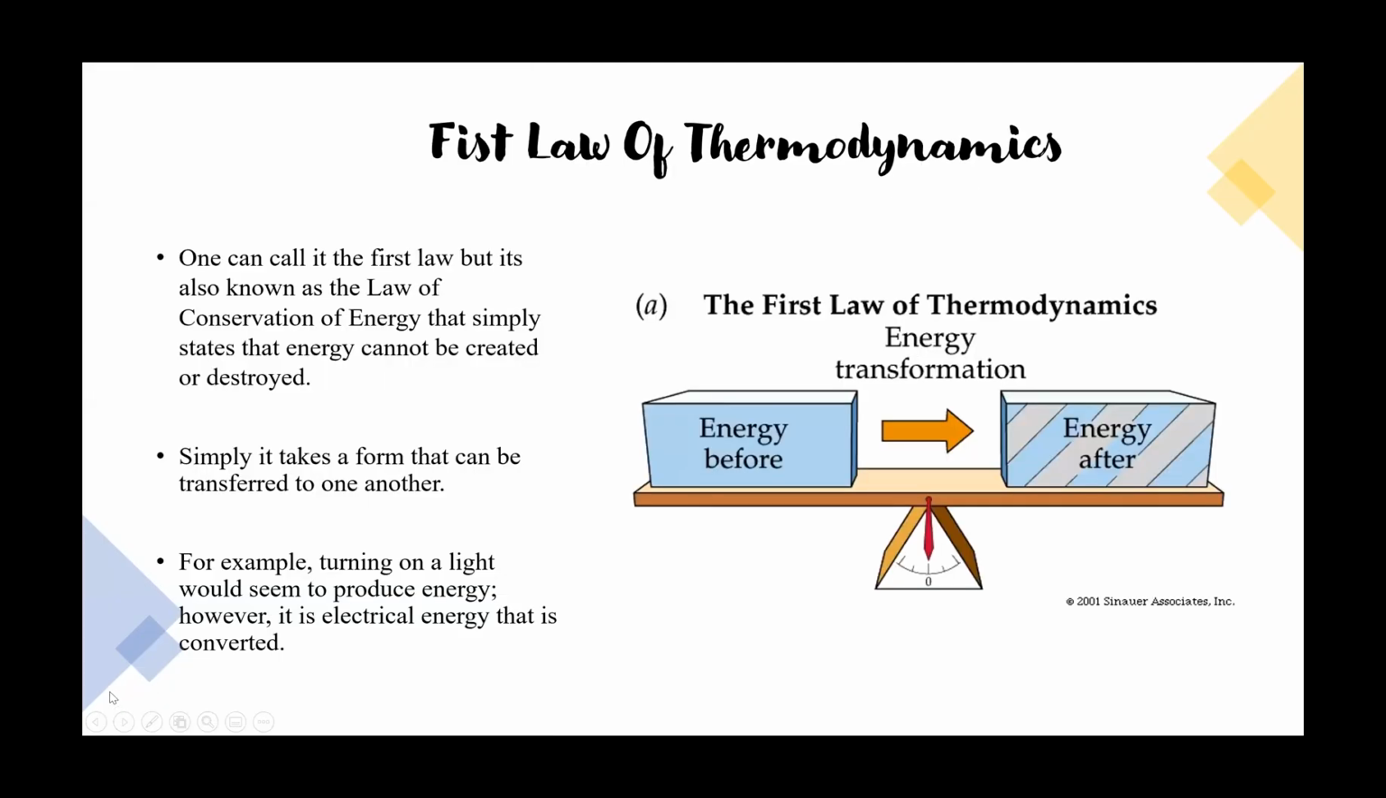The first law of thermodynamics. One can call it the first law, but it's also known as the law of conservation of energy, that simply states that energy cannot be created or destroyed. Simply, it takes a form that can be transferred to one another. For example, turning on a light will seem to produce energy. However, it is electrical energy that is converted. And we can see an example that shows us how it works.